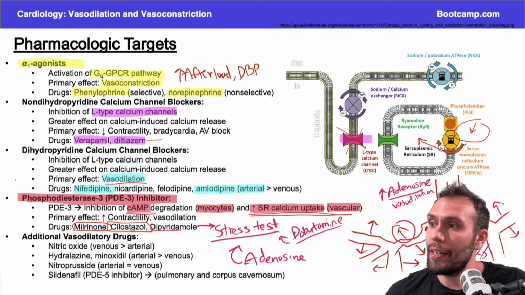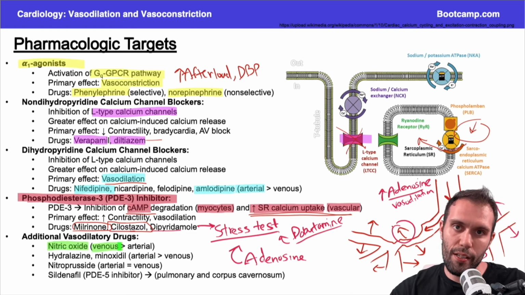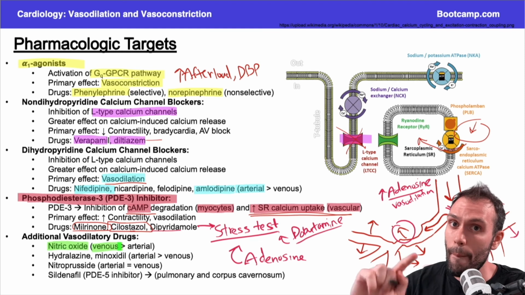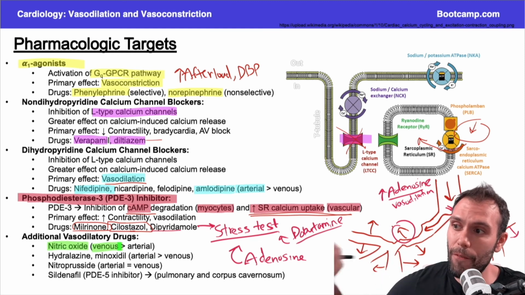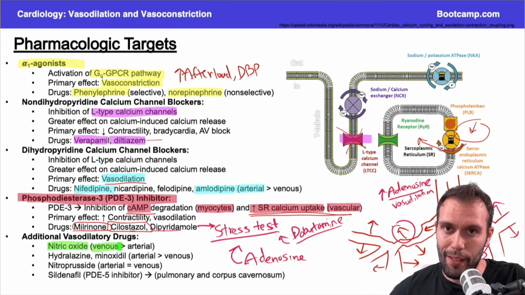Finally, the last couple things on here, we have nitric oxide, okay, which we've already talked about, primarily acts at the venous side. Remember, nitric oxide is going to cause increases in what? cGMP, right? cGMP is going to decrease intracellular calcium concentrations by stimulating myosin light chain phosphatase, right? We talked about that, and myosin light chain phosphatase will dephosphorylate myosin light chain so that we get less contractions.